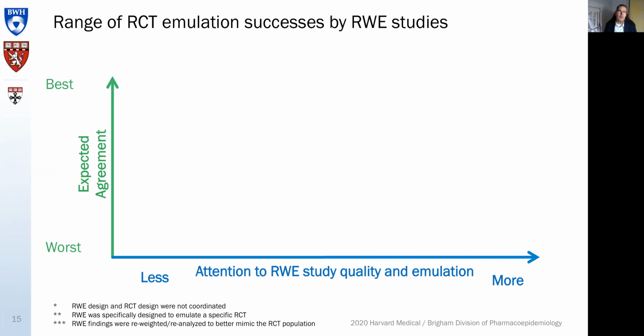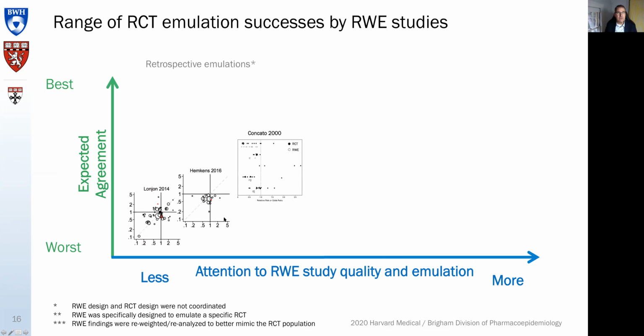Now, if you think about all these issues, you can really summarize this in this figure here, where on the x-axis you have an increasing attention to study quality and the emulation success: how well the study emulated the RCT that you compare against, how high the data quality is, and how high the quality of the analytic design and implementation was. And that should correlate then with the expected agreement.